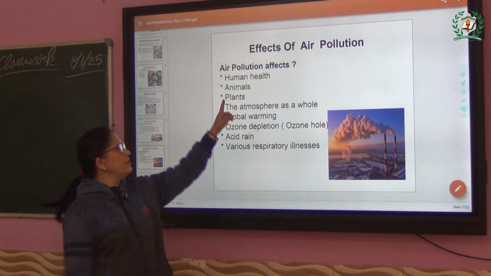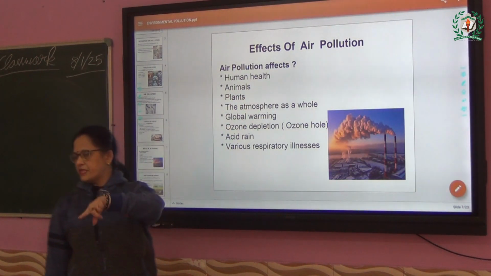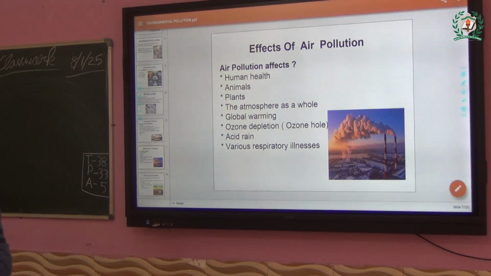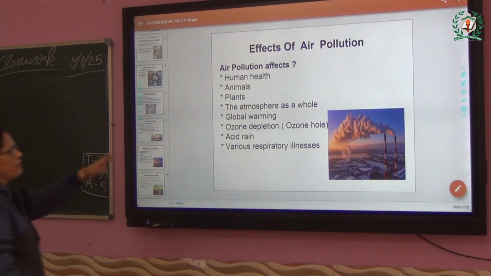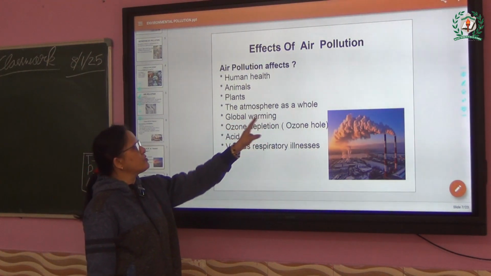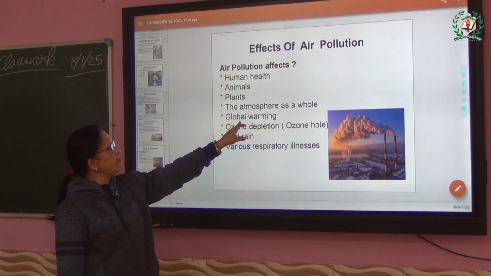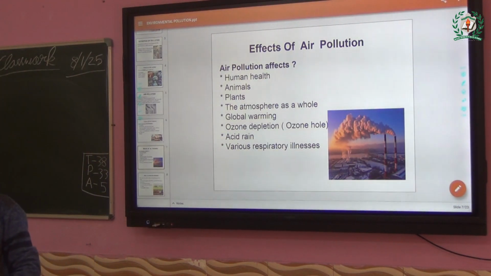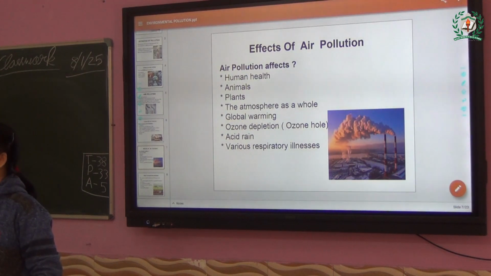It will automatically affect human health, animals also, plants also, because we all need air. So these things will be affected. The atmosphere has a hole, that means global warming also. You have all heard about global warming. What is global warming? Can any one of you say what global warming is?